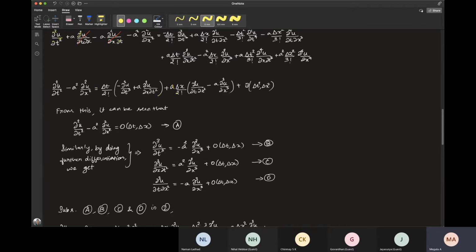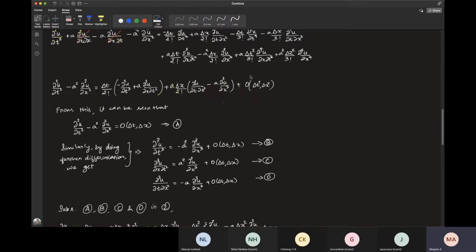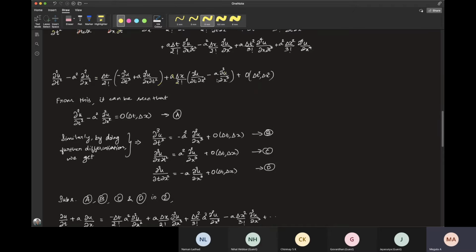So I've just written them as order delta t squared and delta x squared terms. So now from this expression it can be seen that, you just write this exactly over here, and this is of order delta t and delta x. I'm not writing these terms completely, but instead just as order delta t and delta x terms.